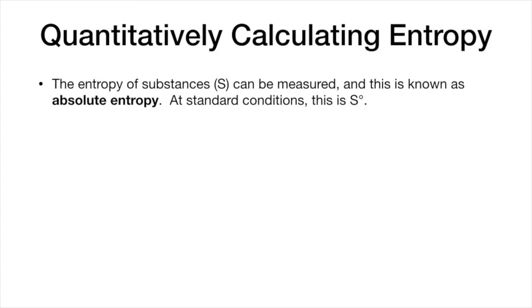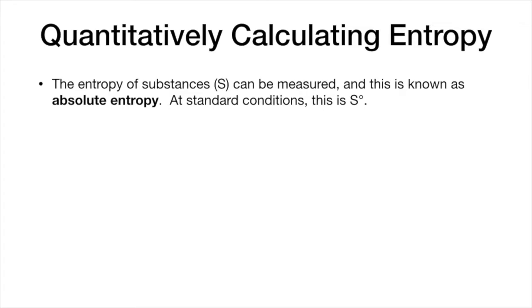So first of all, we have absolute entropy. When we had enthalpy, we never really calculated or even saw an absolute enthalpy. But with entropy, we do have an absolute entropy. And at standard conditions, this is known as S naught. That little degree sign is called a naught.